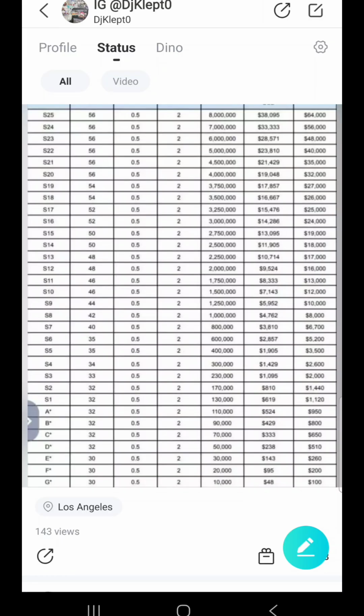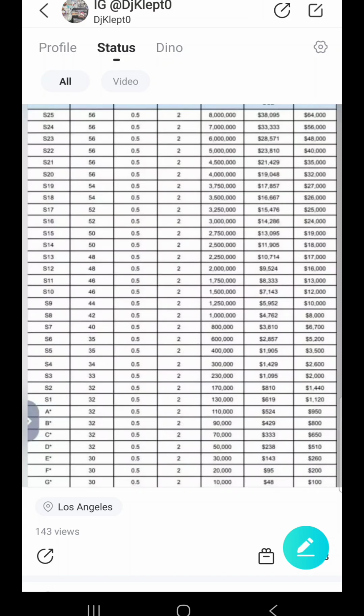You need to do a minimum of 30 hours a month. Once again, that's 2 hours a day maximum that the app will count towards your paycheck, which means if you go live all day long, it's only going to be 2 hours for that day. So at least 15 days out of the month, you need to do 2 hours, or you can do 1 hour a day for all days of the month. However you break it up, you need to have 30 hours completed in order to get the minimum pay.